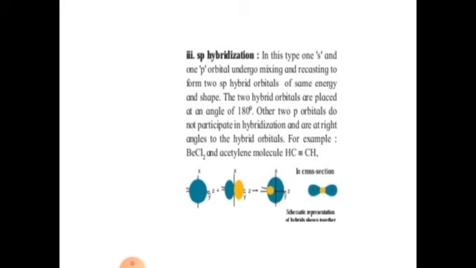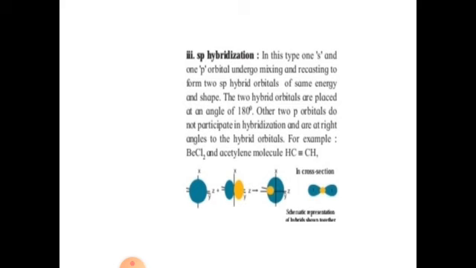Now sp hybridization. In this type, one s and one p orbital undergo mixing and recasting to form two sp hybrid orbitals of the same energy and shape. In sp hybridization, one s and one p orbital mix to form two hybrid orbitals. The two hybrid orbitals are placed at an angle of 180 degrees. The other two p orbitals do not participate and they form pi bonds.